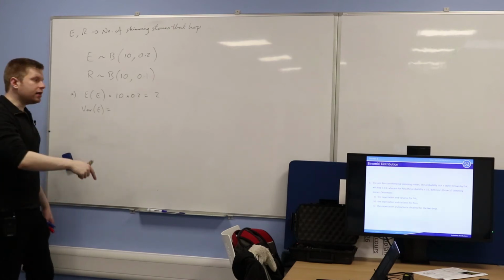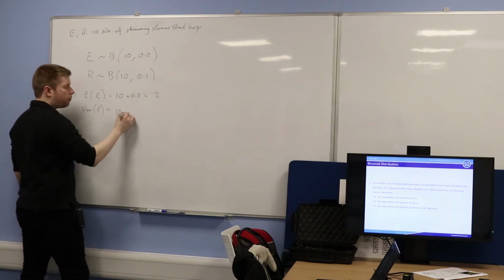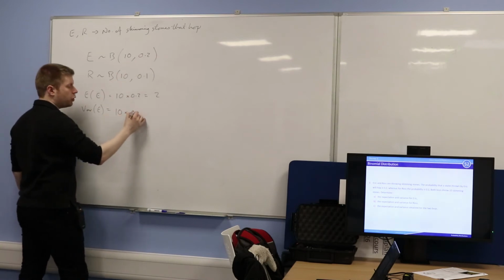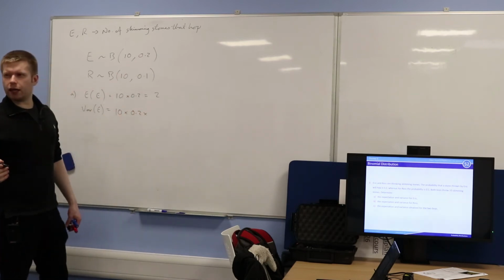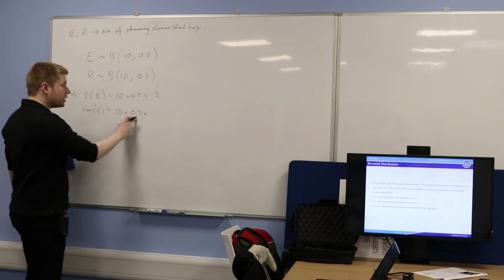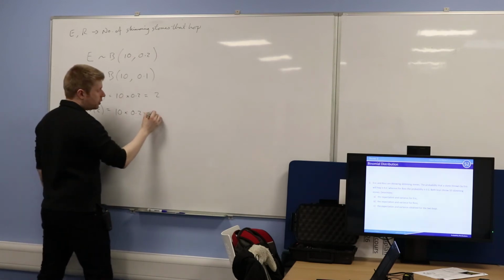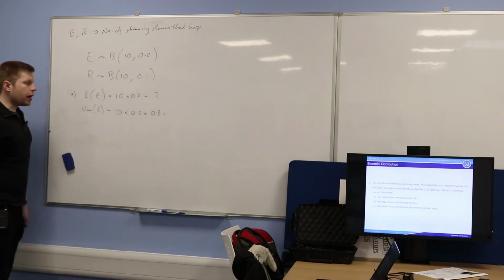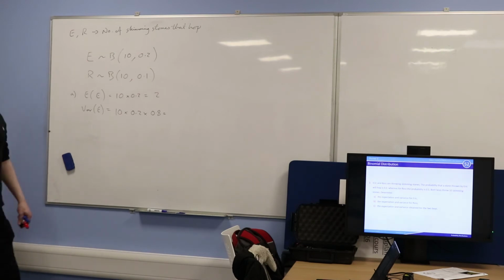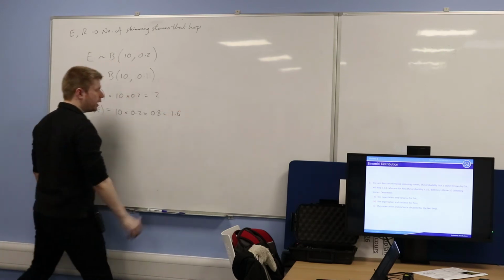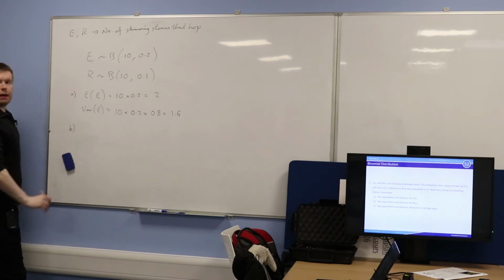Exactly. So you times n, which is 10, times by the probability of success, which is 0.2, times by q. What's q again? 0.8. Yeah, 0.8. It's 1 minus p. So it'd be times by 0.8. So what do we get if we do that? 1.6. Perfect.